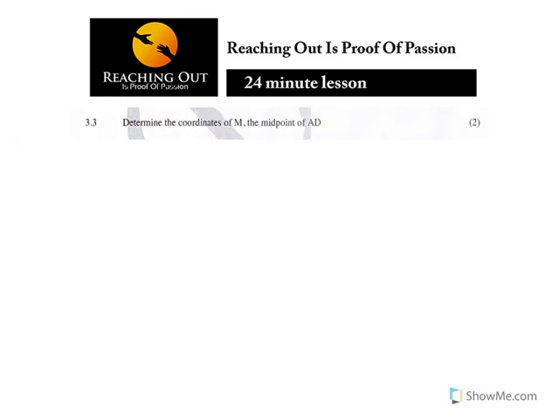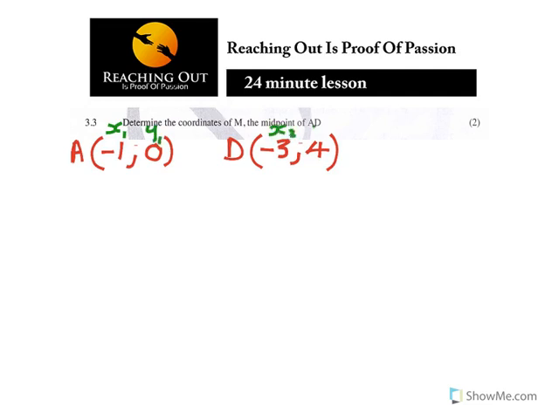So now if you write your A value, if you still remember, A is minus 1, 0, and your D is minus 3, 4. Now again, as I did previously, this will become my x1, y1. This is my x2, y2.